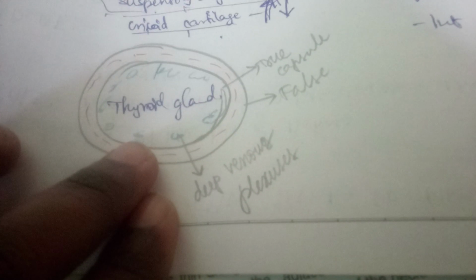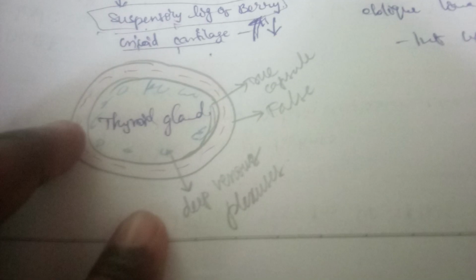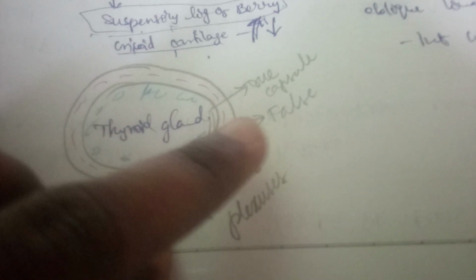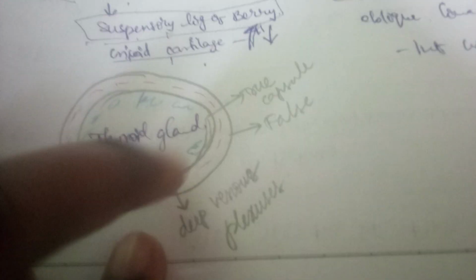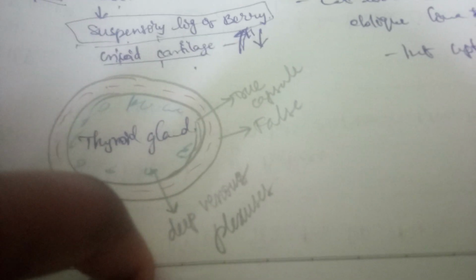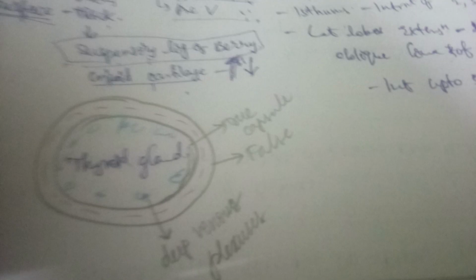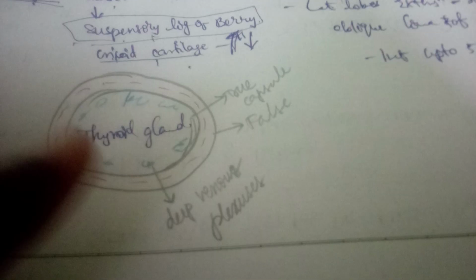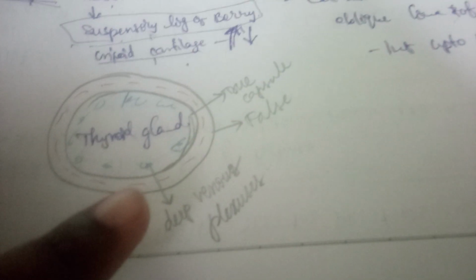The incision by the surgeon is done around the true capsule. They leave the false capsule intact in our body and remove the thyroid gland along with the true capsule, so that there won't be hemorrhage. And if there is hemorrhage, the person goes into hypovolemic shock and it leads to serious consequences. So to avoid that, the surgeon takes an incision between the true capsule and false capsule.